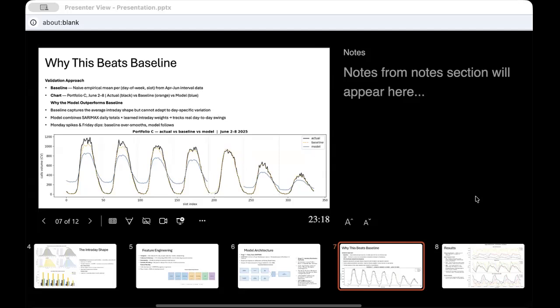Our two-stage model adapts because Max picks up whether this particular day will be higher or lower than average. And then the neural network distributes that daily total across the 48 time slots. The key advantage here is structural. By separating how much today from when during the day, we let each stage specialize at what it does best.